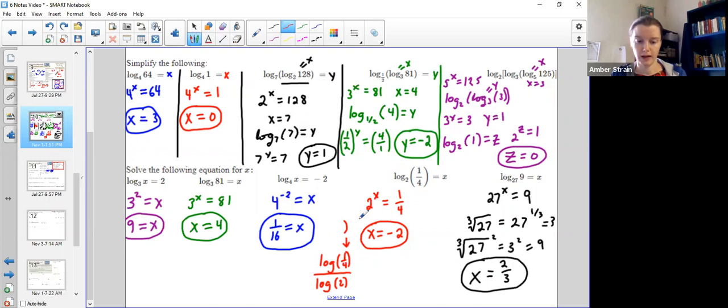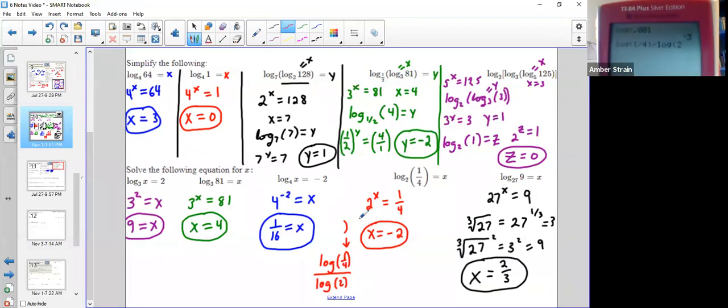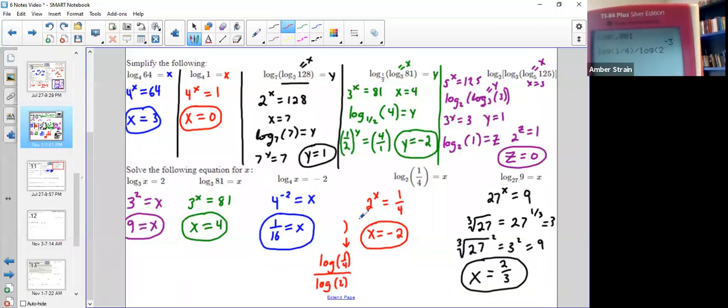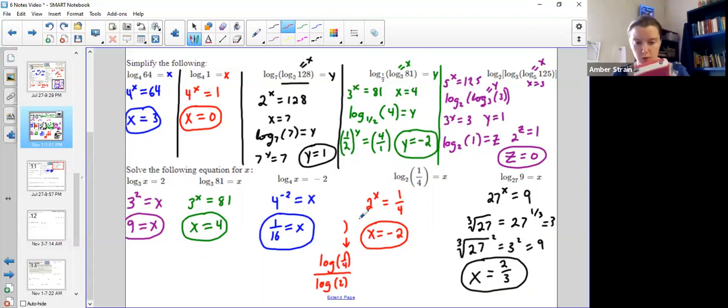And then I hit divided by, and I go log of 2. You have to get that closed parenthesis right there after the 4. You should close the very last one, but it's actually not as essential. But it will mess up if you forget the one after the 4. Hit enter, and there's that same answer we just got of -2.